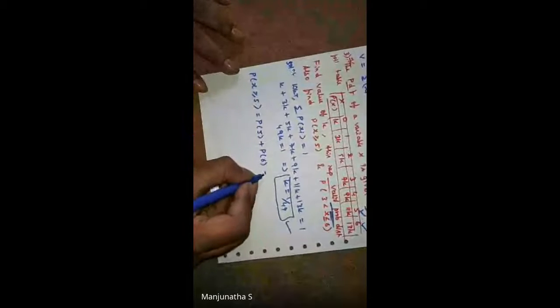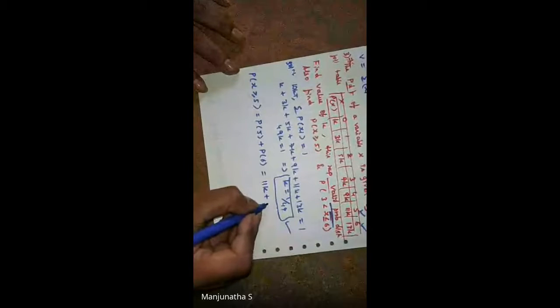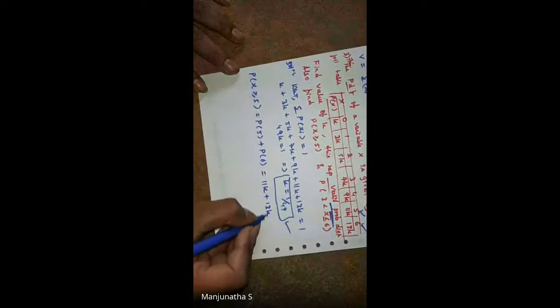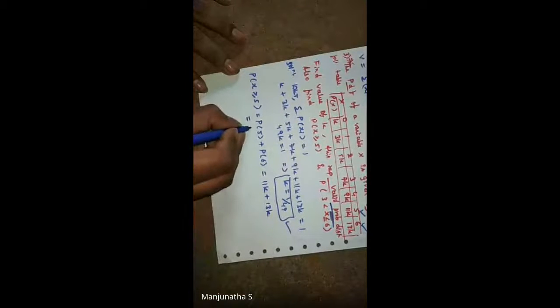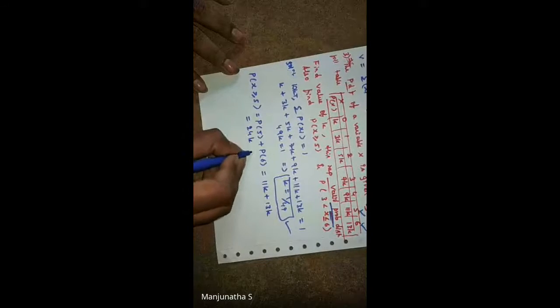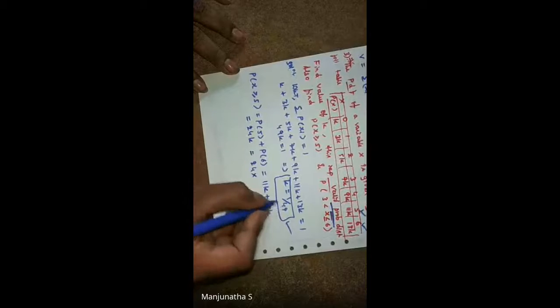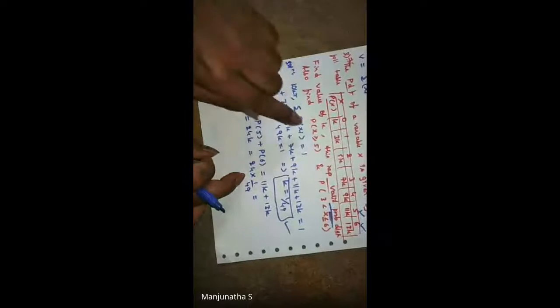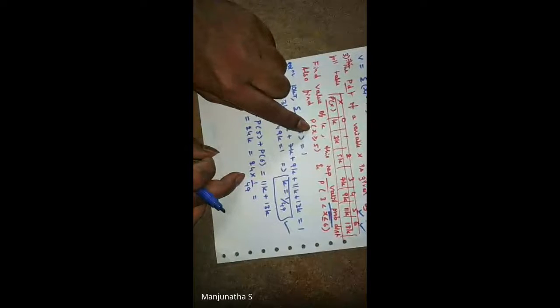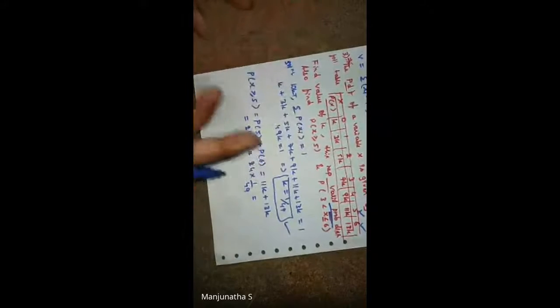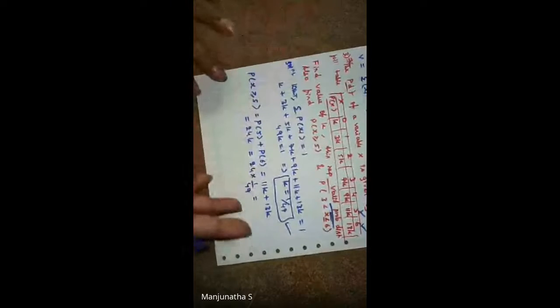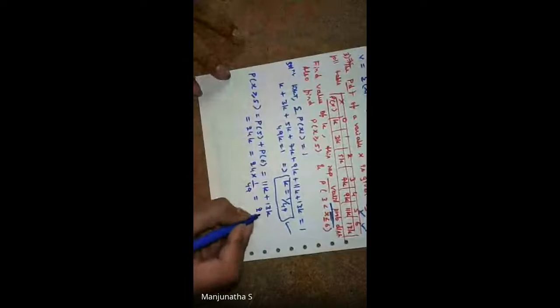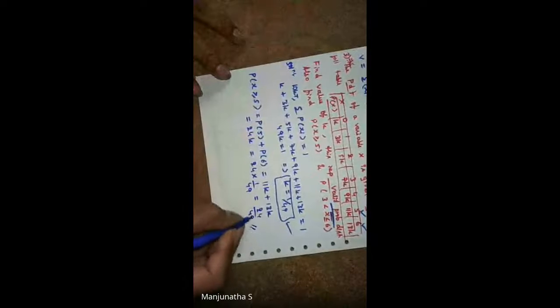What is p of 5? 11k. P of 6? 13k. So 11k plus 13k is 24k. Now 24 into the k value, which you already know, 1 by 49. If they do not ask k and just ask us to find p of x greater than or equal to 5, you should know k first. Without knowing k, you can't solve this. So 24 into 1 divided by 49; you can divide it or you can keep it like this as your answer.